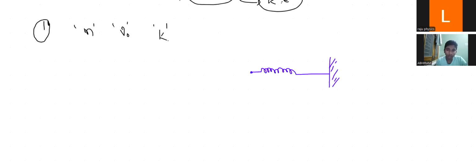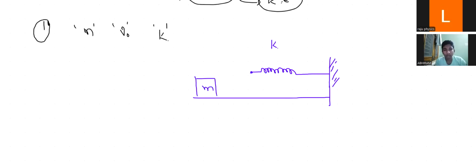The other end is free. The spring stiffness is K. Now somewhere a block of mass m is there, for example here.